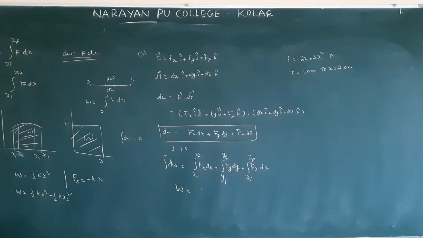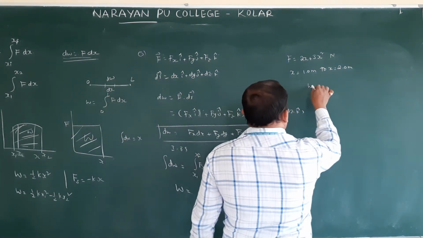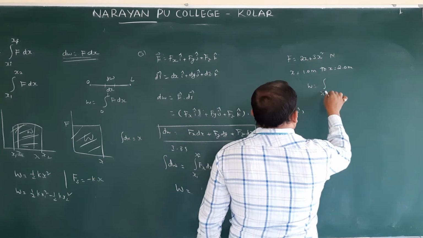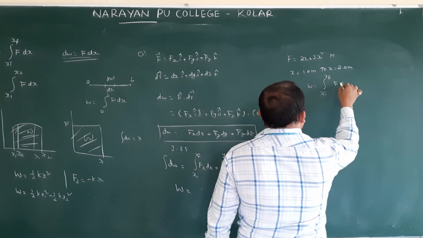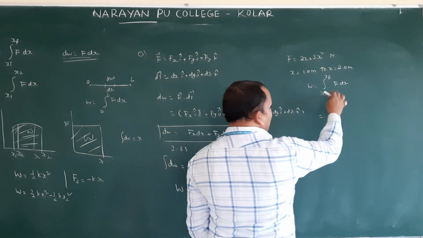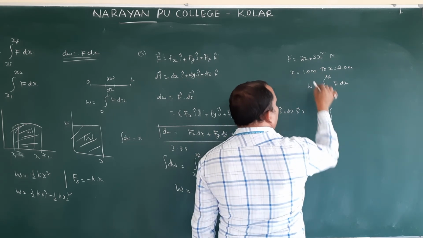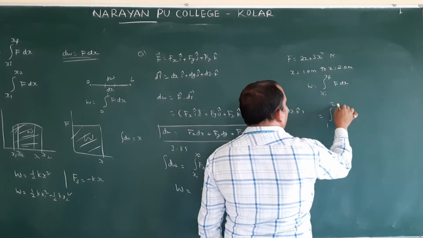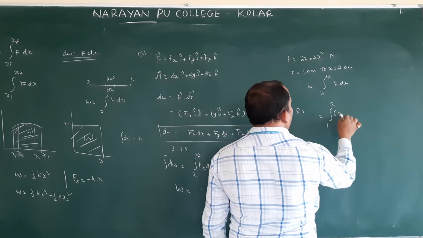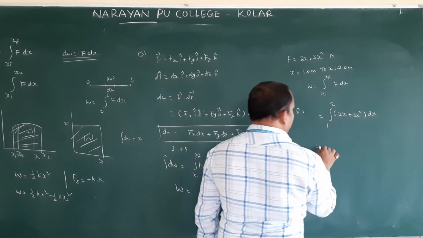Now what is the equation? This equation you should take. W is equal to, or this equation also you can take, that equation also you can take. W is equal to integral xi to xf F into dx. So F value how much here? This one. Initial value 1, final value 2. F value is 2x plus 3x square dx.